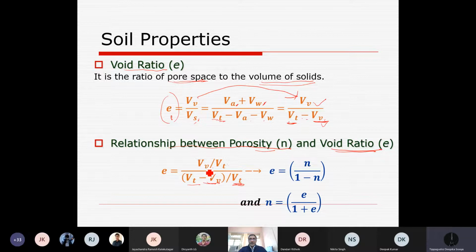Volume of voids divided by total volume, previously we learned, is porosity. Dividing the other term individually, it will be 1 minus Vv by Vt, which is again porosity. You can interchange this to find the porosity in terms of void ratio. So this is the porosity and void ratio relationship.